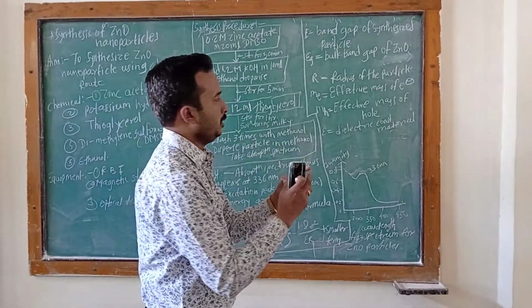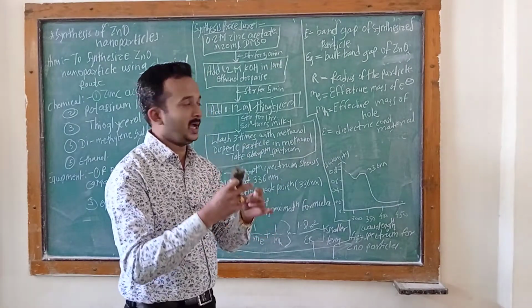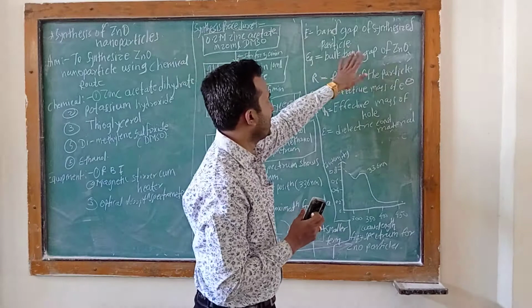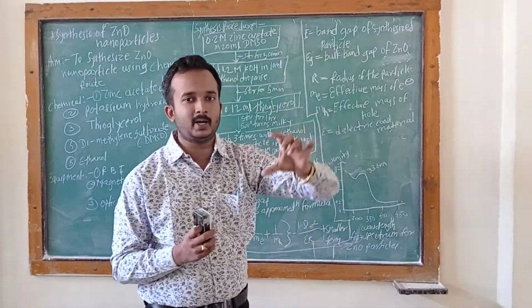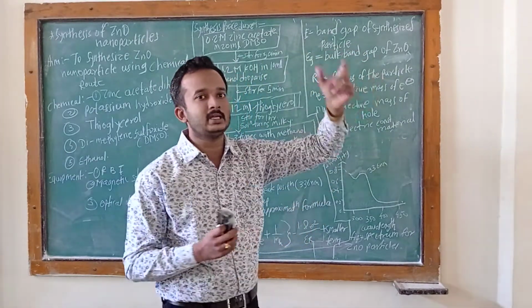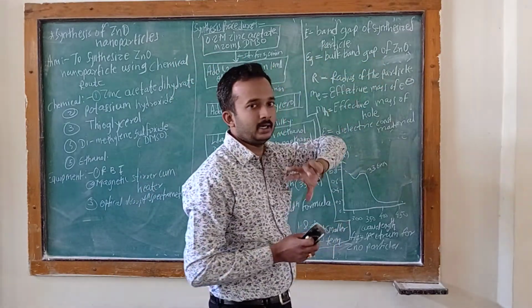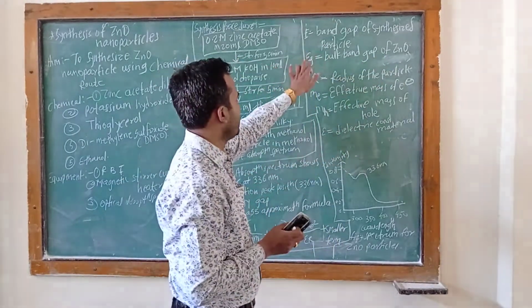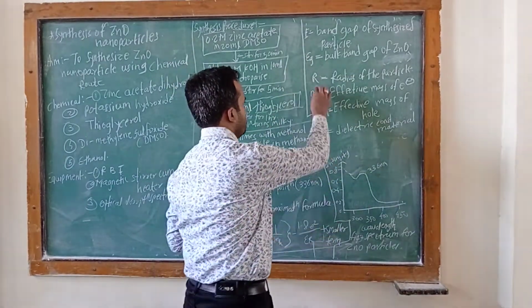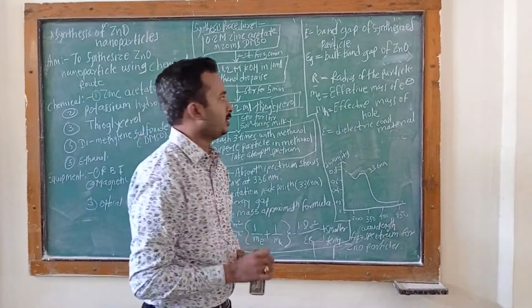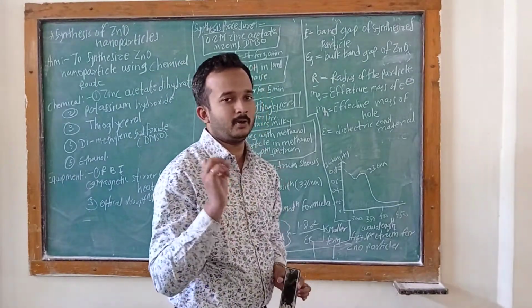And capital R is the radius of the particle.